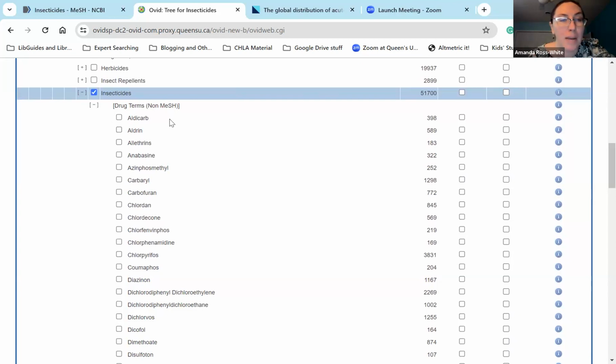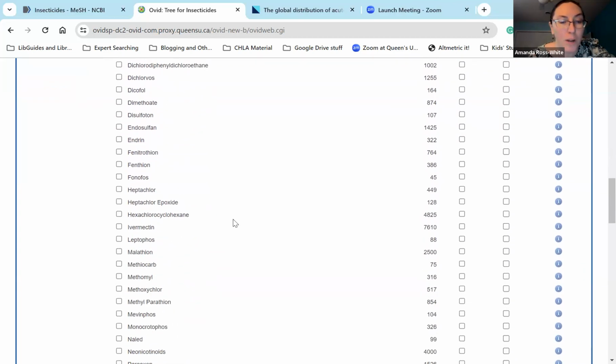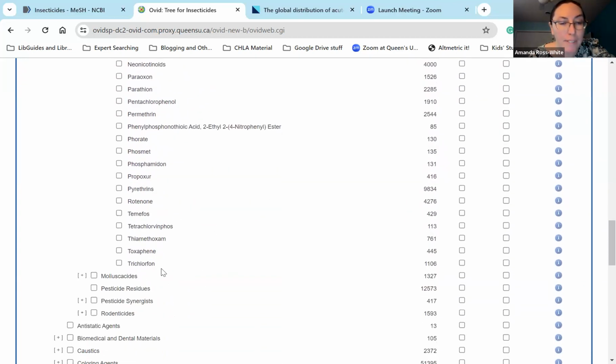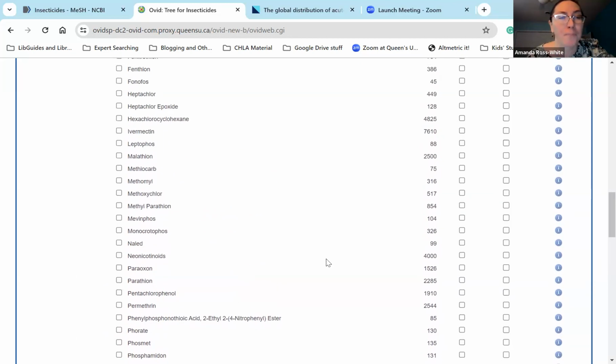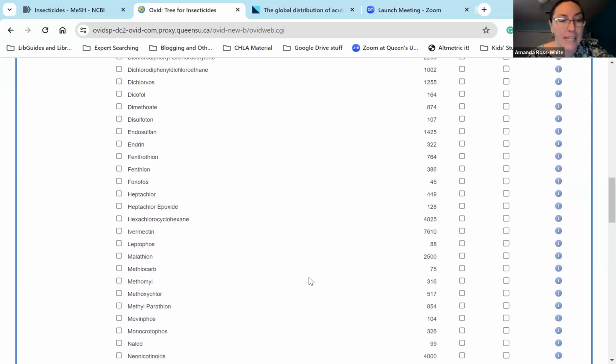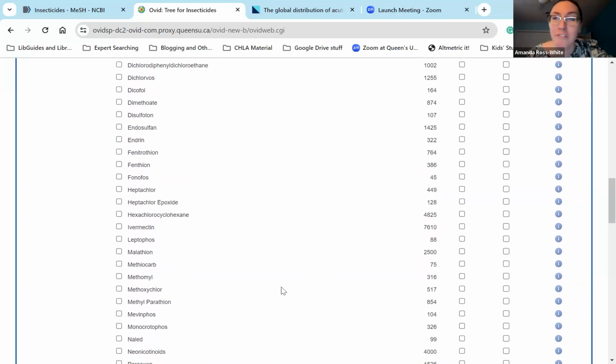So we've got at the top here, we've got aldicarb, and we've got quite a few different chemical names down to trichlorophon or trichlorfon as potential insecticides. And some of these might be used quite extensively in humans in cases of accidental poisoning. I noticed, for example, ivermectin is an example of one. So by not searching the subject headings, they're missing many of those